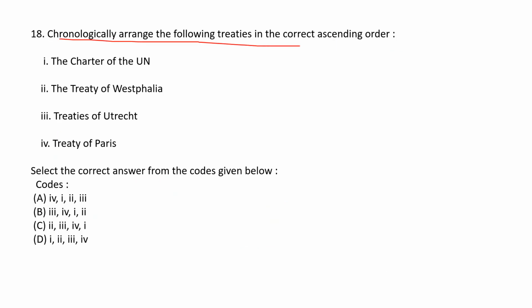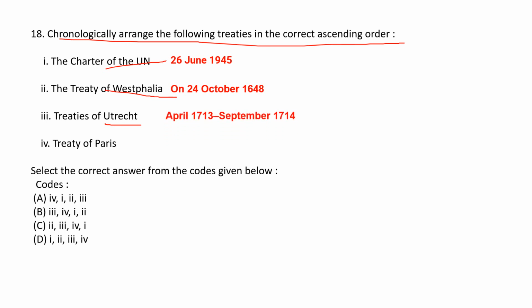Chronologically arrange the following treaties in the correct ascending order. For solving this type of question, you need to know about the year and date. The Charter of the UN, 26th June 1945. The Treaty of Westphalia, 24th October 1648. Treaties of Utrecht, April 1713 to September 1714.